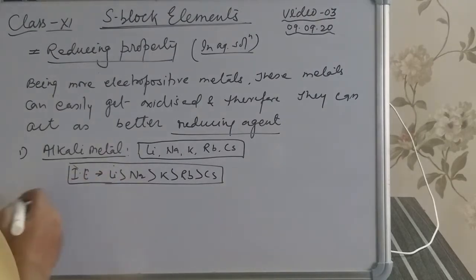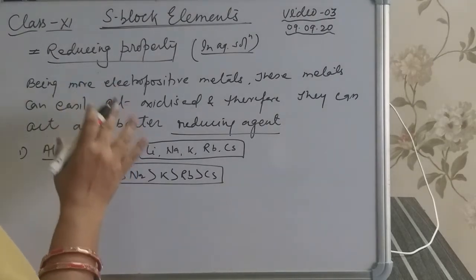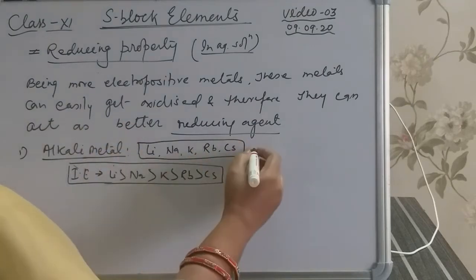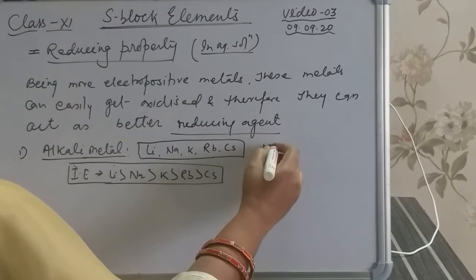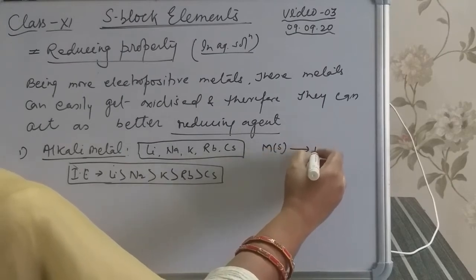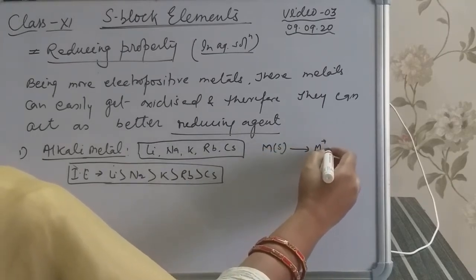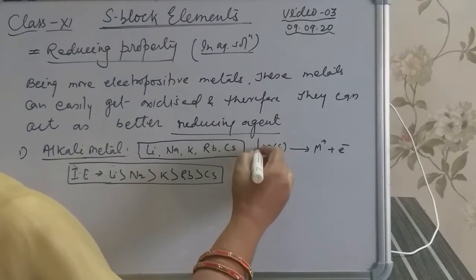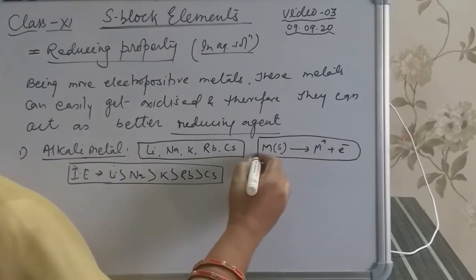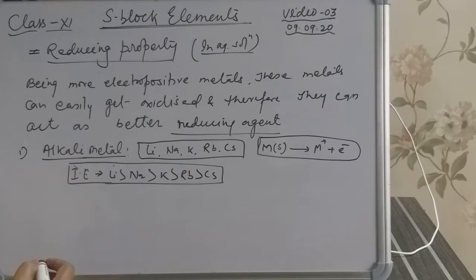So when we talk about the reducing property of alkali metals, we know that an alkali metal which exists in the solid form, when it converts into ion form, releases one electron. It can easily give electrons, so it has a strong reducing property.